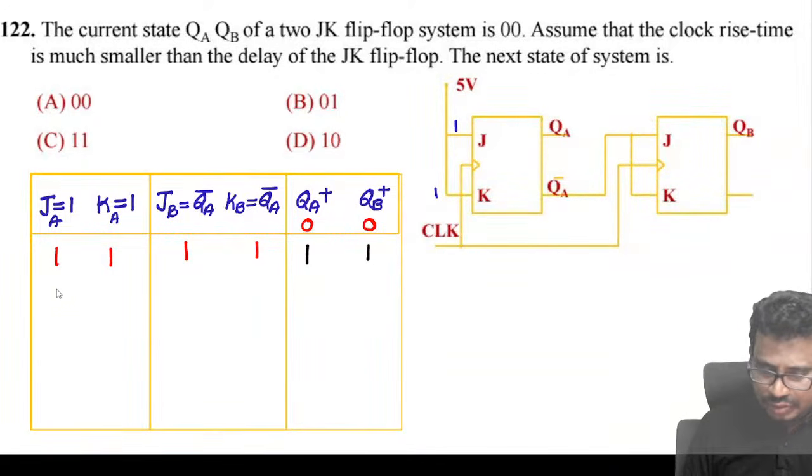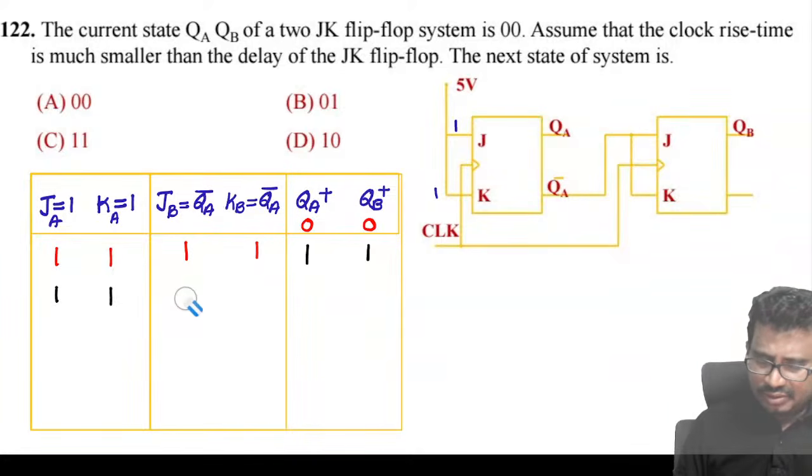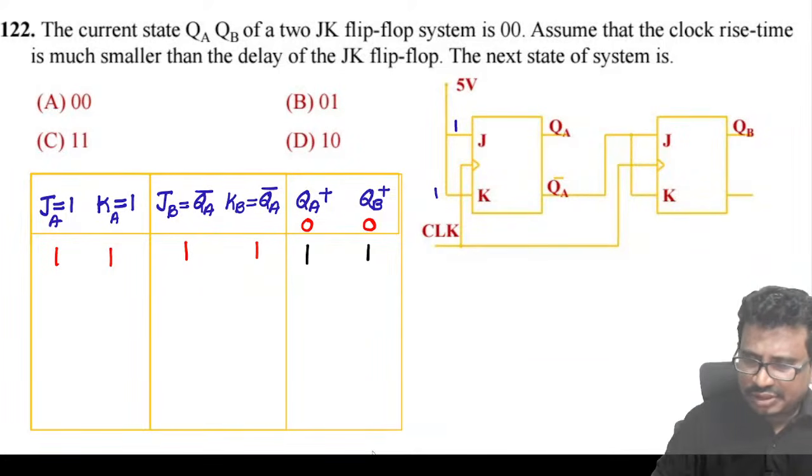Right. So now again, this is 1 1. QA value 0, this is also 0. This is toggle. Oh, they are asking just the next state only. Next state means 1 1 only. No need to do all these things. They are asking only the immediate next state of the system. Next state is directly 1 1.